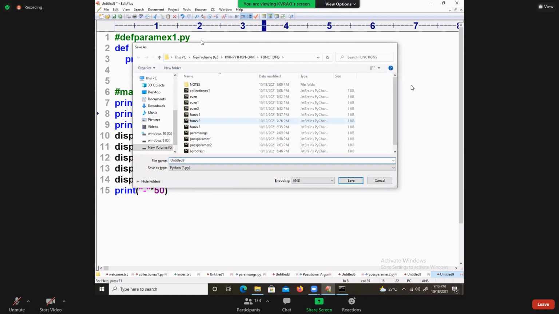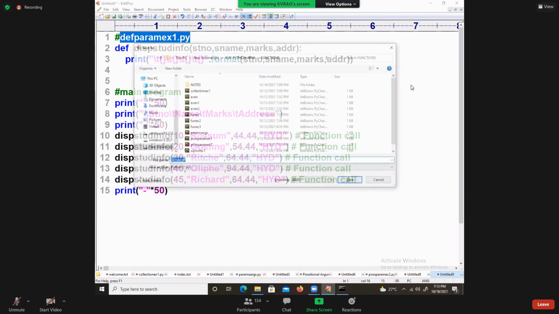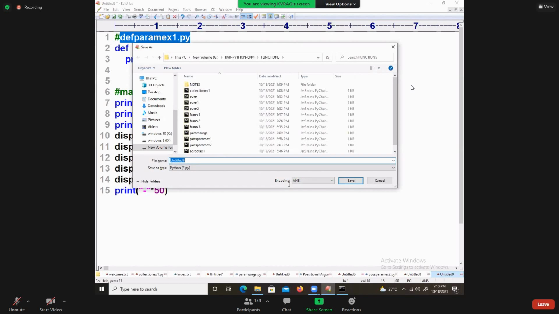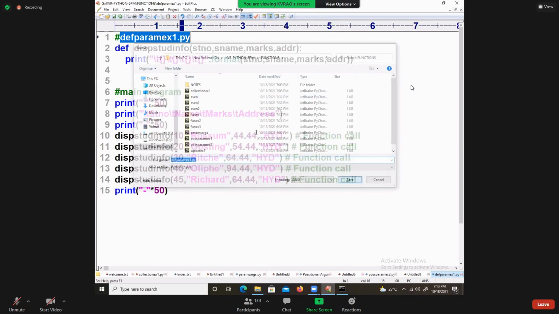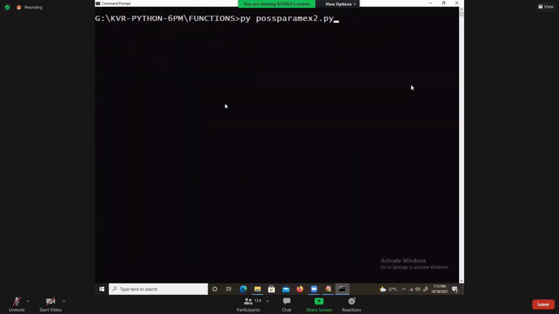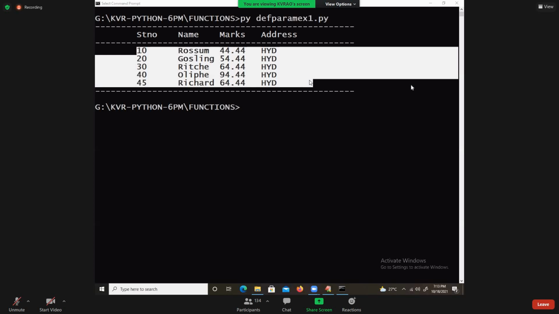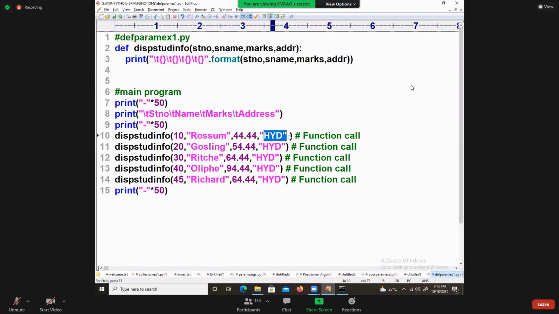Save this code. Now run default parameter example1.py. Do you know what is happening? See the output, it is so nice. I am getting address, number, name, marks, address, everything. What is your opinion? I have 200 people, and all the people are living in Hyderabad only.